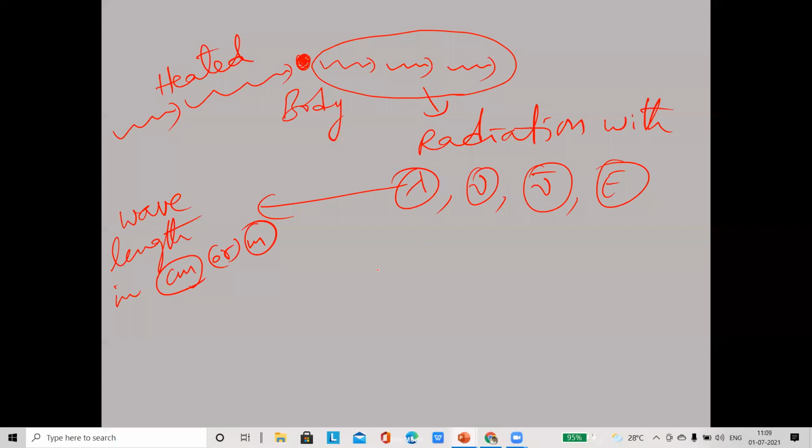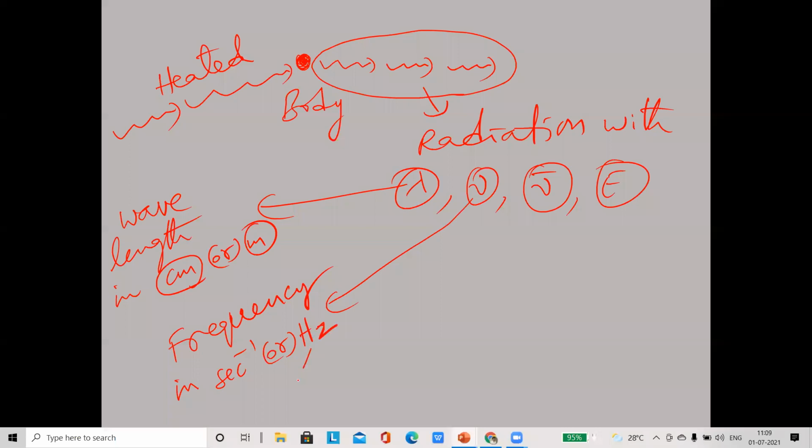Next, this nu is called frequency. This frequency is measured in second inverse or hertz, Hz. Hertz is a scientist's name. So for frequency we take hertz or second inverse. And nu bar is the wave number.